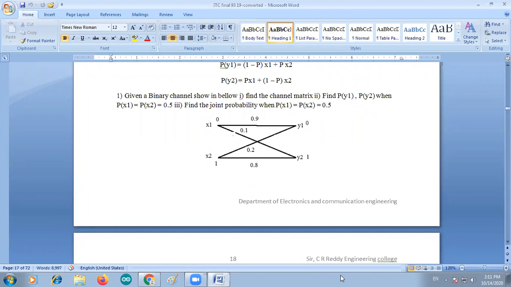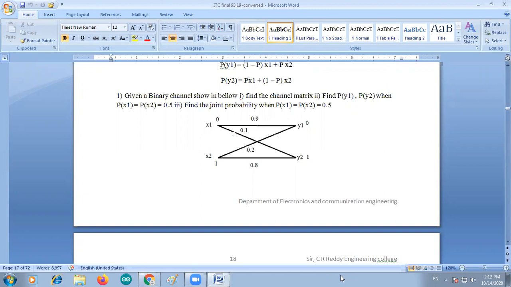That's why the sum of the path magnitudes from a division should be one. Suppose there is a splitting into two paths, the sum of the path magnitudes should be unity, because the probability one is the maximum. Likewise, the path of x2 to y2 is 0.8, then the remaining path is 1 minus 0.8, which is 0.2. So that is the case.